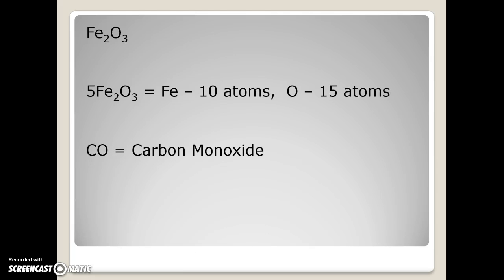Okay, last thing I wanted to point out, why do we capitalize and why do we not capitalize? You'll notice here we have 2 things, both with a C and an O. But the first one has a capital C, capital O. Well, what does that tell us? It tells us that we have carbon bonded to oxygen to form the compound called carbon monoxide, a poisonous gas that comes out of your car. The other one, capital C, little o, follows the rules, and that's the element cobalt. So things like that, if you're not careful, you can get them mixed up. That's all we have for today.